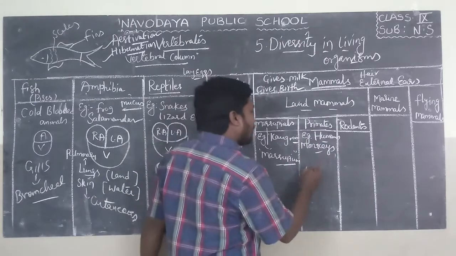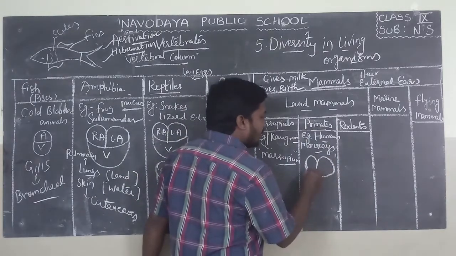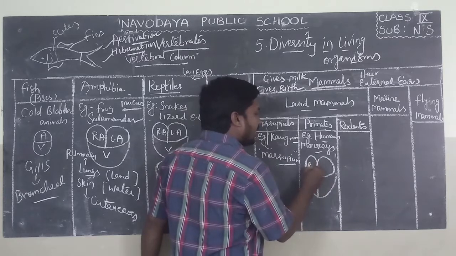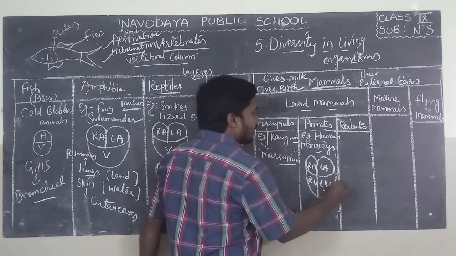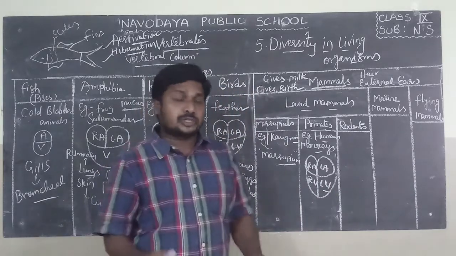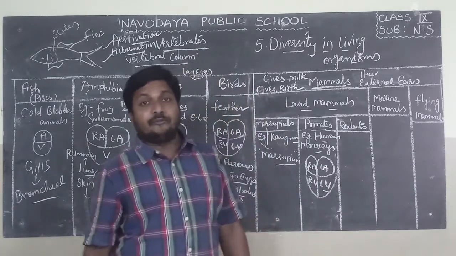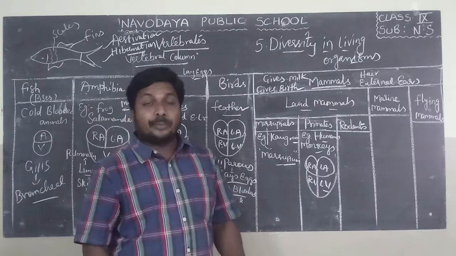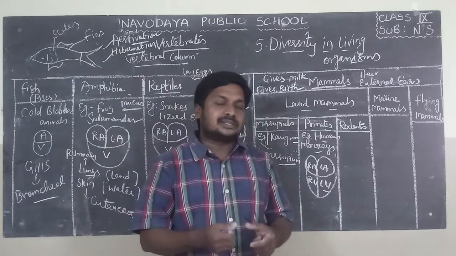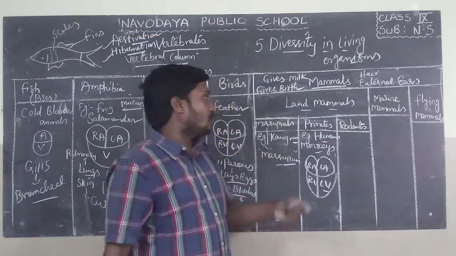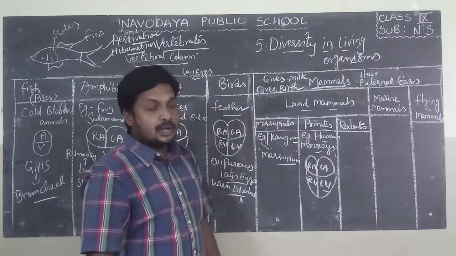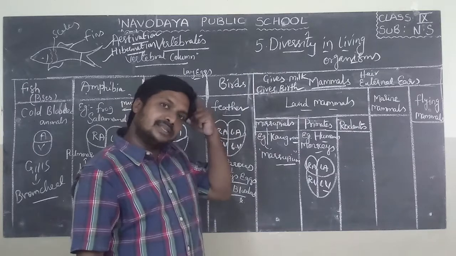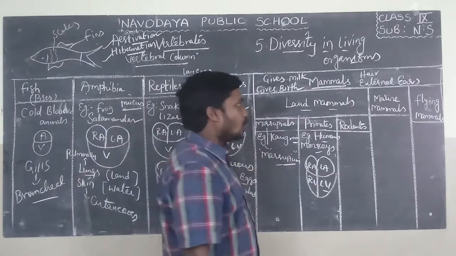In primates, there are 4 chambers of the heart. That is right auricle, left auricle, right ventricle and left ventricle. They are social animals. Why? Because they live in colonies. They bond with the families and they have friends also. So such organisms are called primates, human beings and monkeys. Most developed organisms. Okay. Next one is rodents.